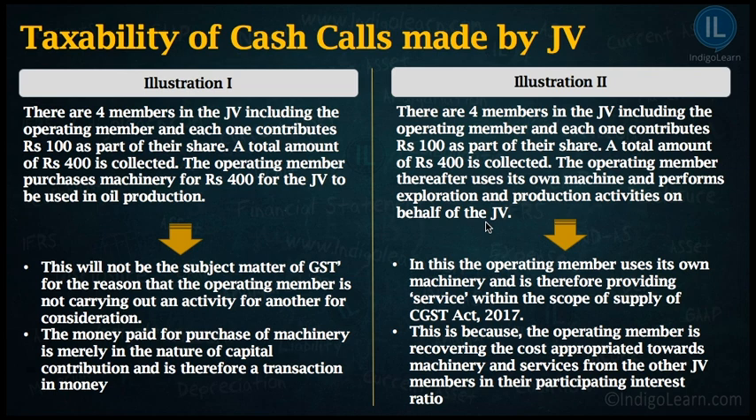This means what? He is using his own machinery for the purpose of the joint venture. That means what? He is providing certain services. In this, the operating member uses his own machinery and therefore is providing services within the scope of supply of GST. This is because the operating member is recovering the cost appropriated towards machinery and services from the other joint venture members in the participating interest ratio. And this kind of situation is taxable under GST law.